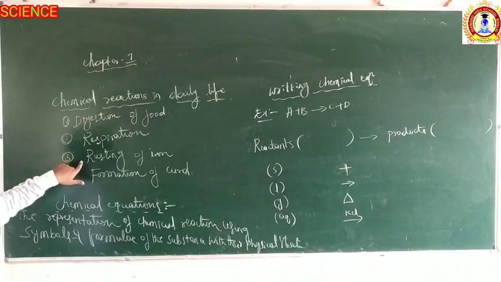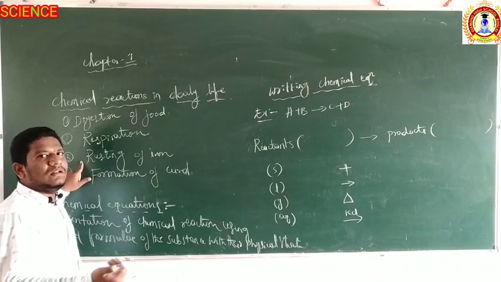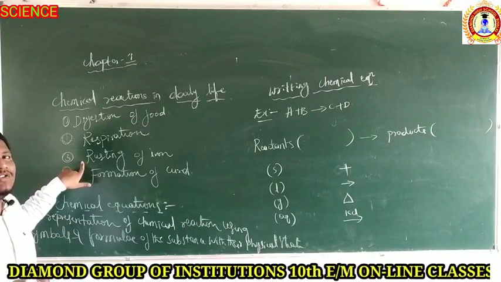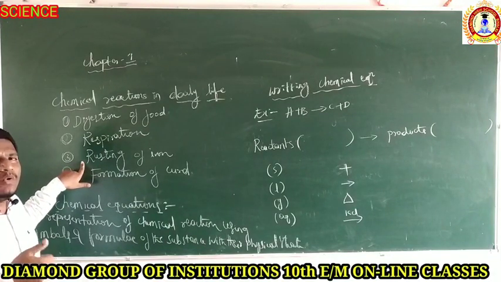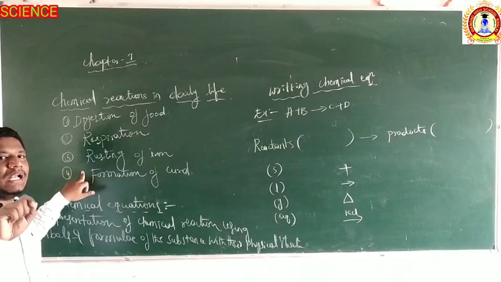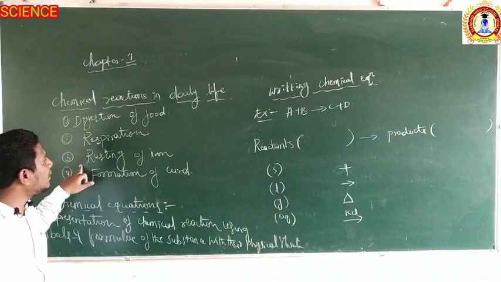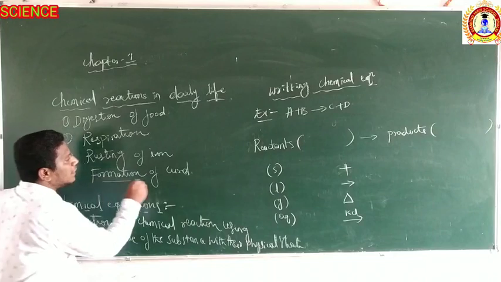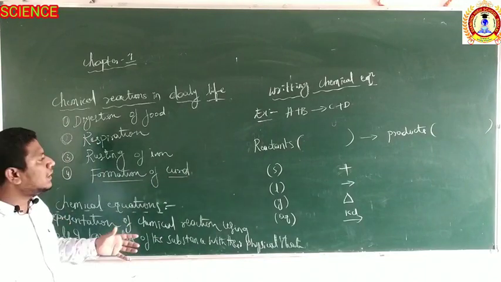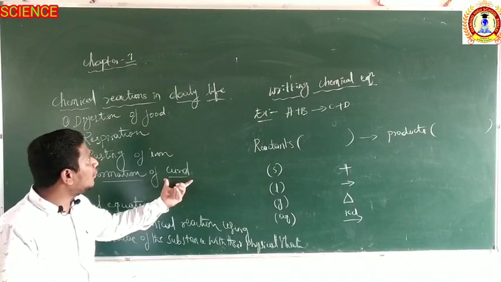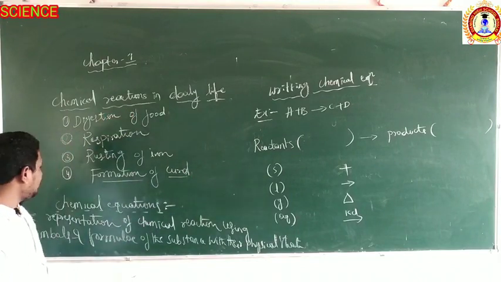Then, the rusting of iron. What is the rusting of iron? You just keep your bicycle in your backyard. After some days you can see that the metal becomes brownish in color. That brownish color is only due to the atmospheric gases reacting with the metal, and that is called rusting of iron. Then the formation of curd. We will not get curd directly, but the milk converts into curd only because of a chemical reaction.